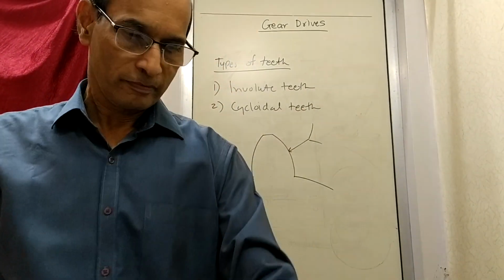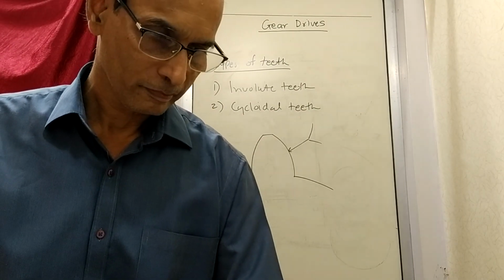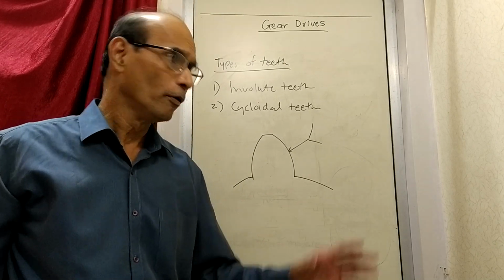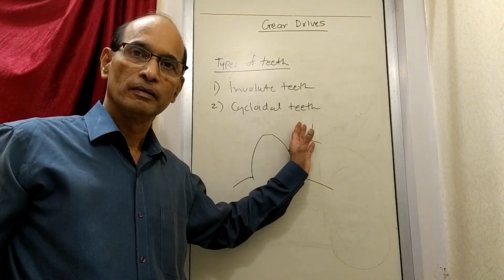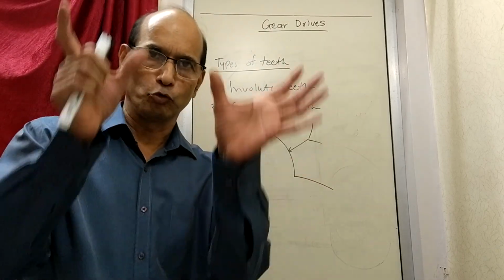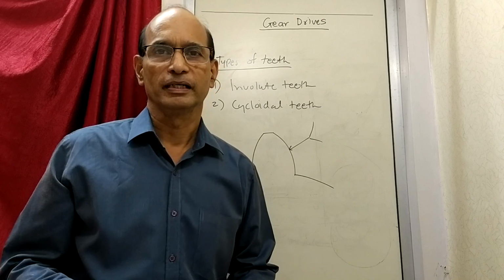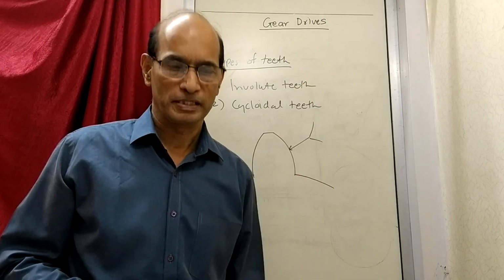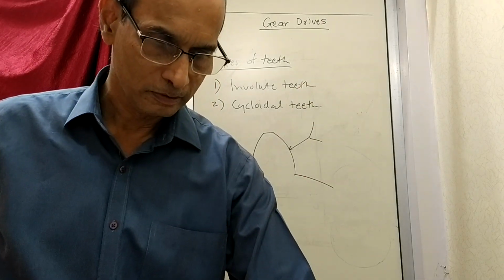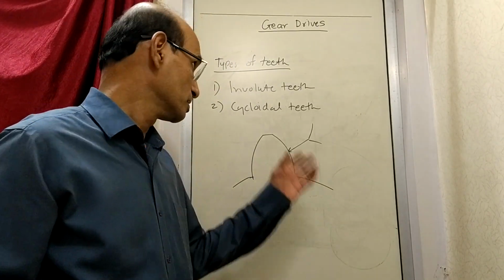So you can write down, we will be studying these two teeth in the form of comparison. What we do is you can make two parts like a table, involute teeth and cycloidal teeth, and then we write different points. First is involute teeth.